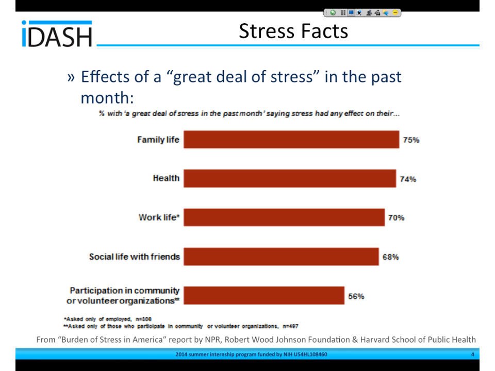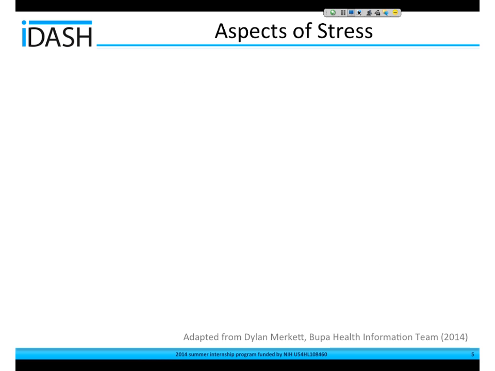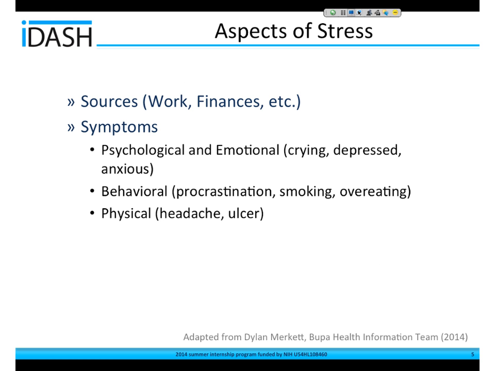So given that stress is an important health concern, we need to know how to identify the aspects of stress appropriately before we start our project. So we first need to know, where is the stress coming from? What are the causes of stress? Can it be due to work or finances and so on? And also, how does stress manifest itself? So there's psychological and emotional symptoms like being depressed, having bad anxiety, also being worried.